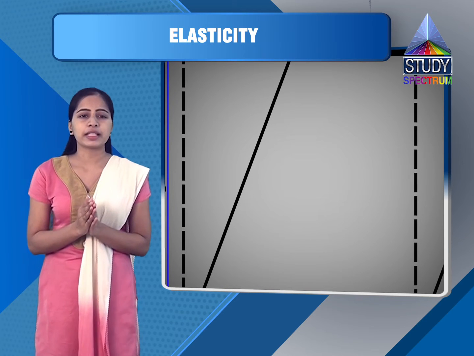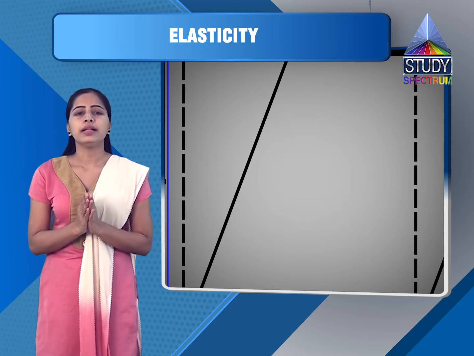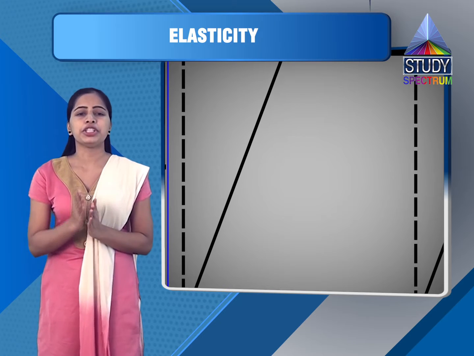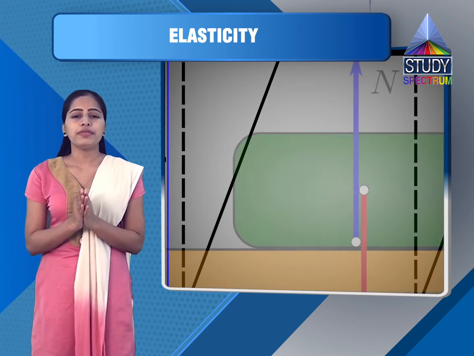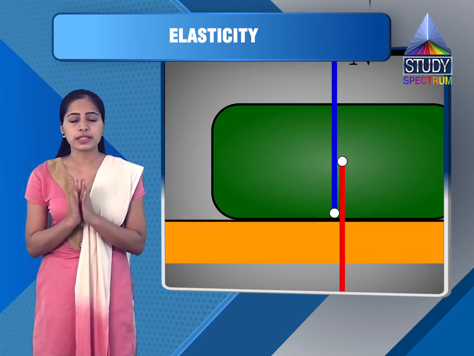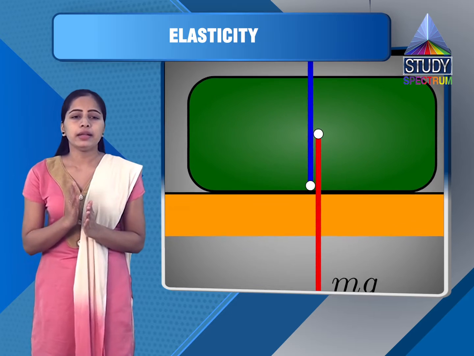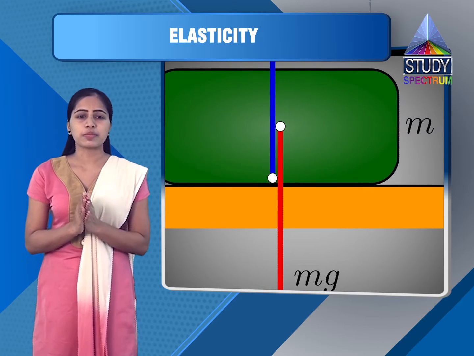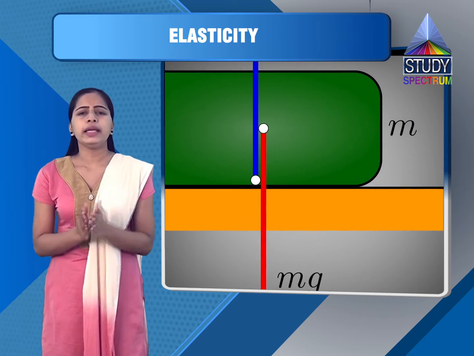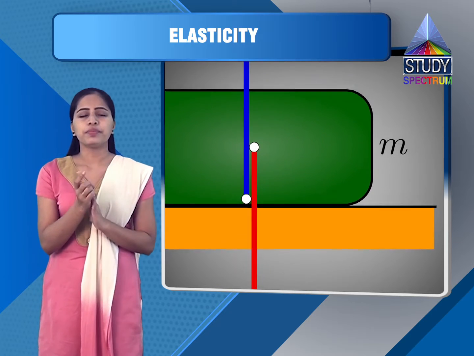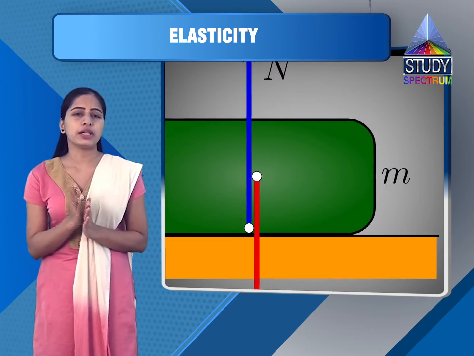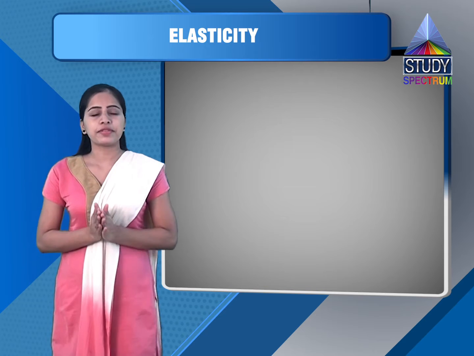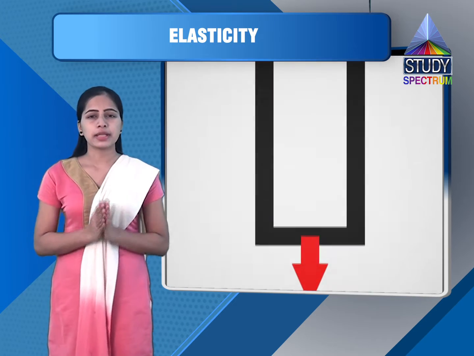So let us derive that expression. Here ABCD EFGH is the original shape of the cube and ABCD E dash F dash G dash H dash is the new shape. F is the tangential force applied to top surface EFGH. So E dash F dash G dash and H dash are the lateral displacement of the upper layer. So here in this particular syllabus the perfect expression for shearing stress is not obtained. So these are the three types of stress: longitudinal stress, volume stress and shearing stress.